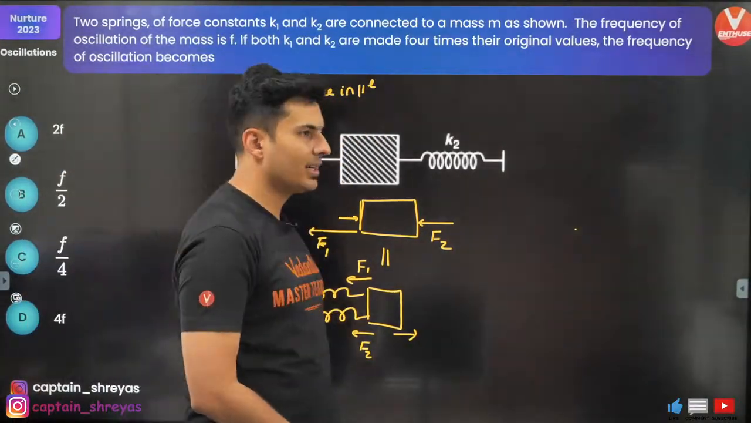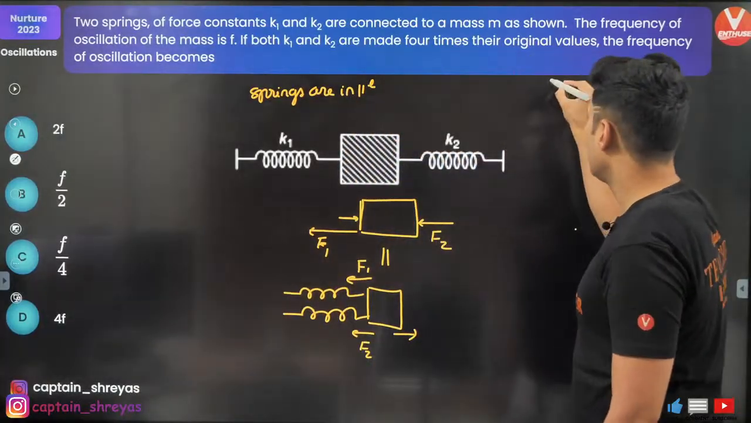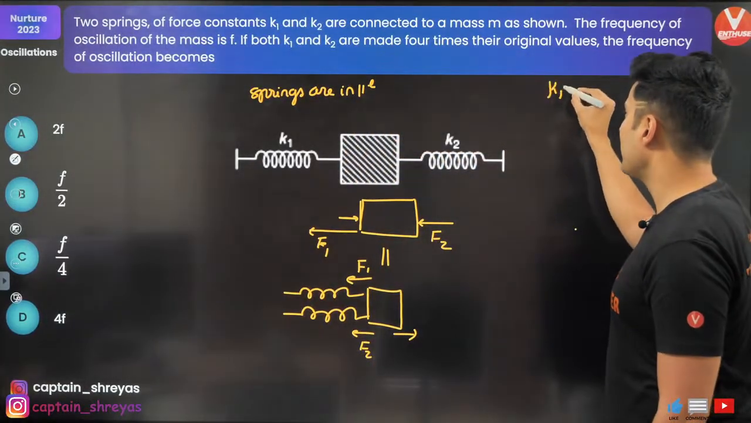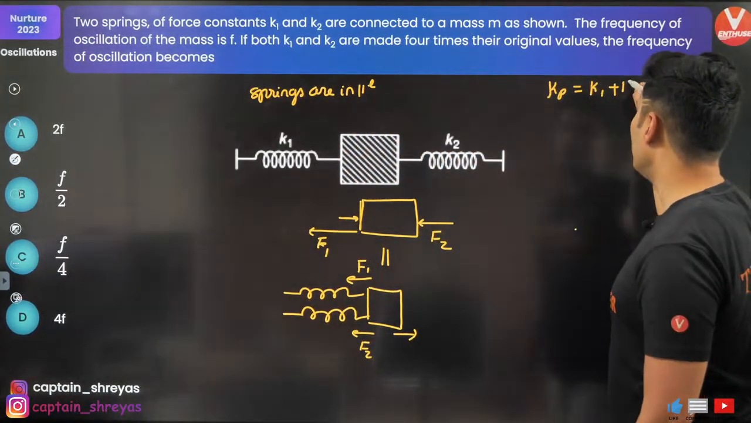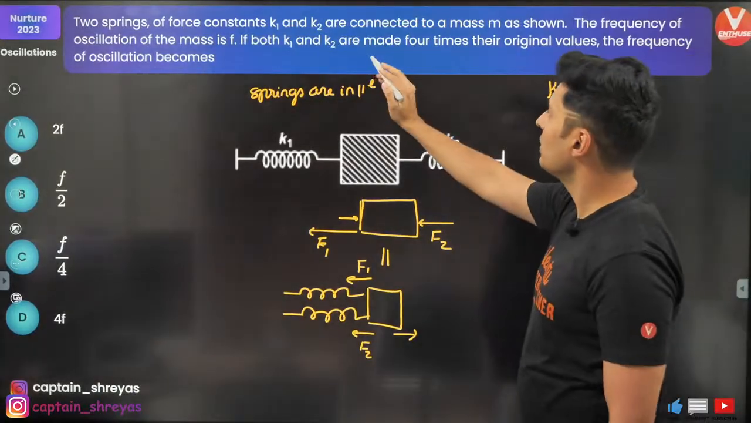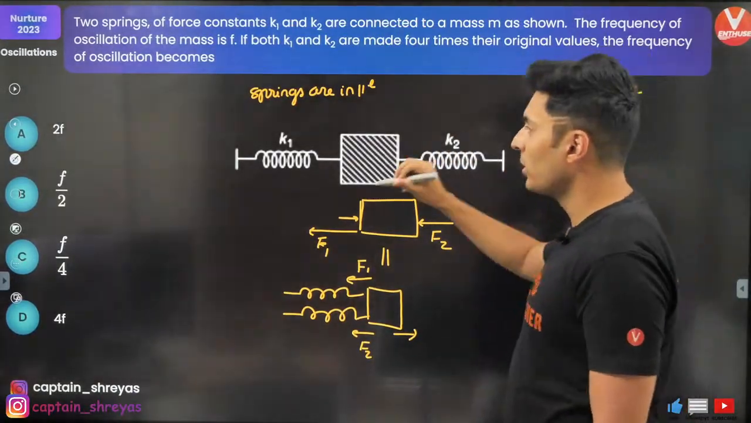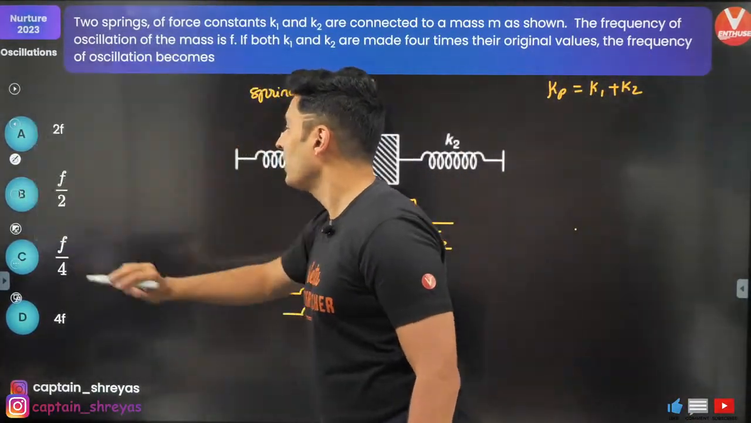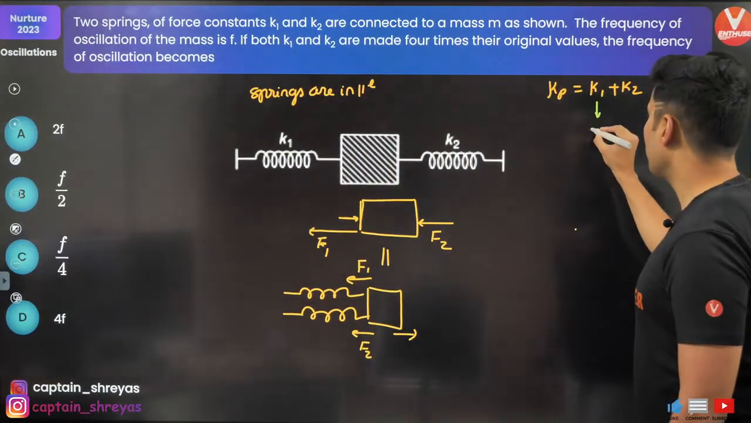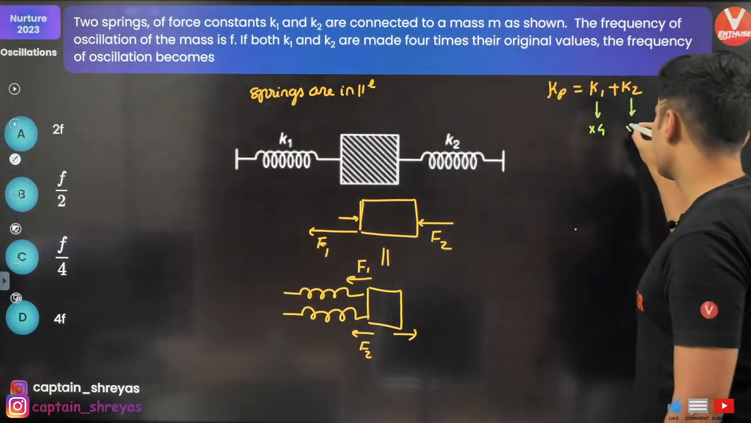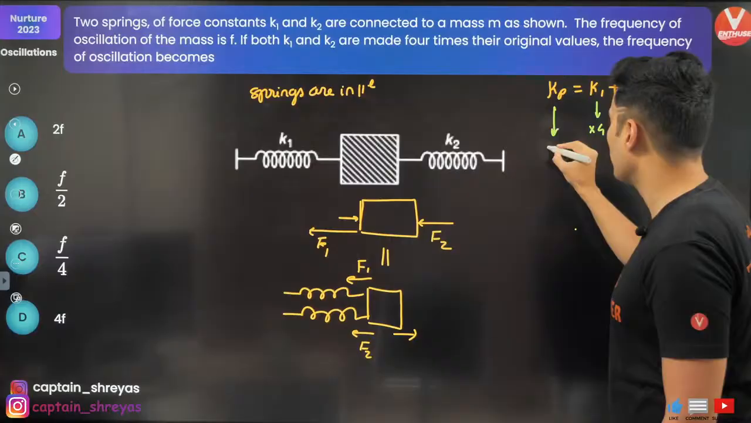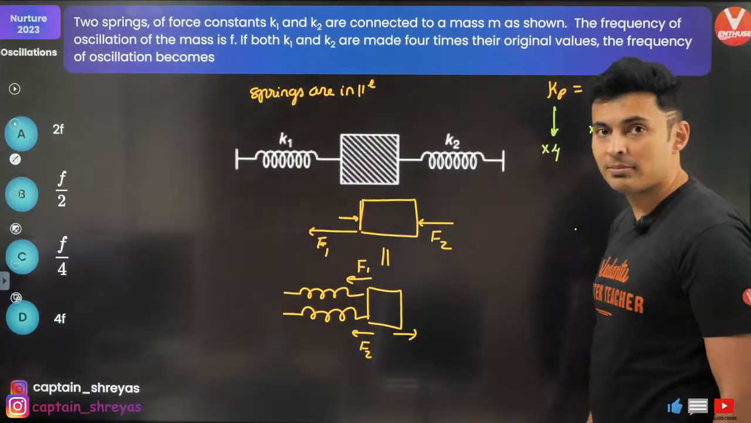And what's the effective spring constant? We all know that if springs are in parallel, Kp is K1 plus K2. Now, as per the question, the spring constants are made 4 times. So, if each one of them is made 4 times, obviously their effective constant will also be made 4 times.